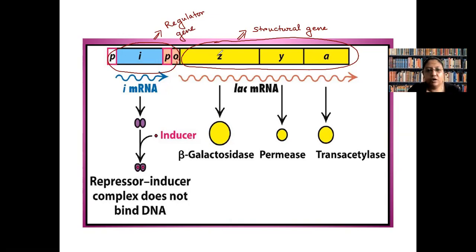Now what are these three genes? Z, Y, A. All of them are required for using lactose as a respiratory substrate.